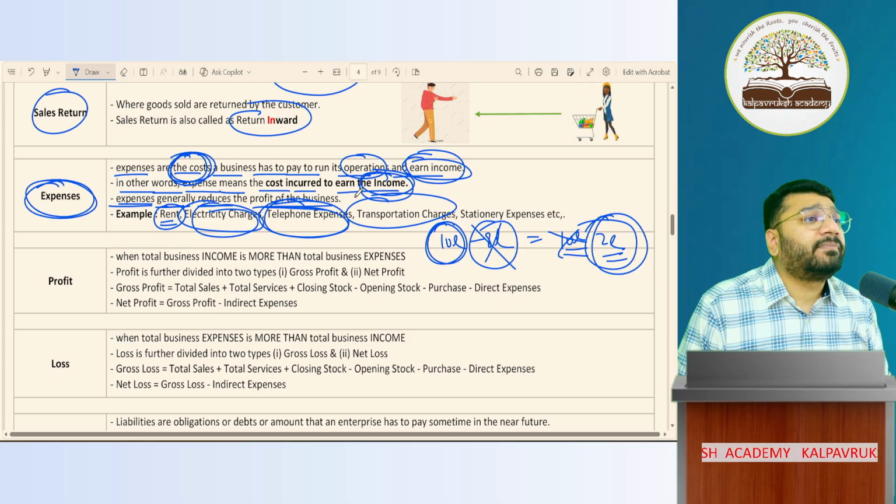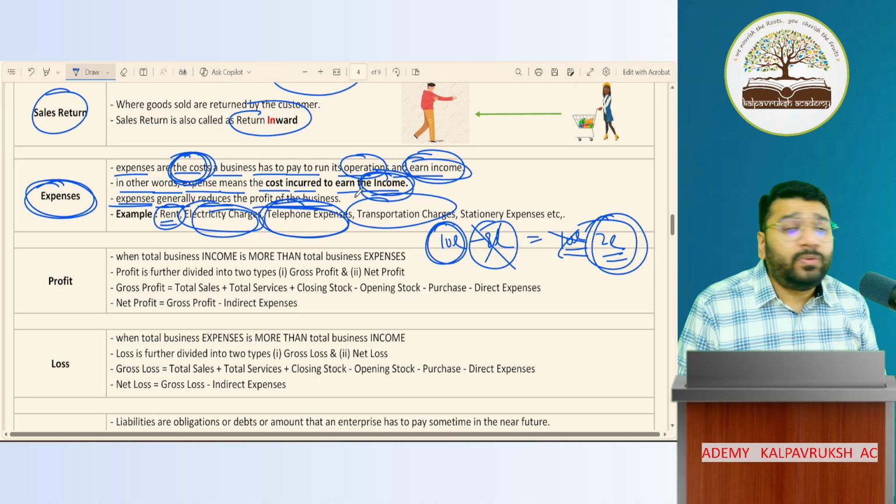I'm buying goods from Delhi. I'm buying books from Delhi. What am I going to do with the book? I'm going to sell the book.